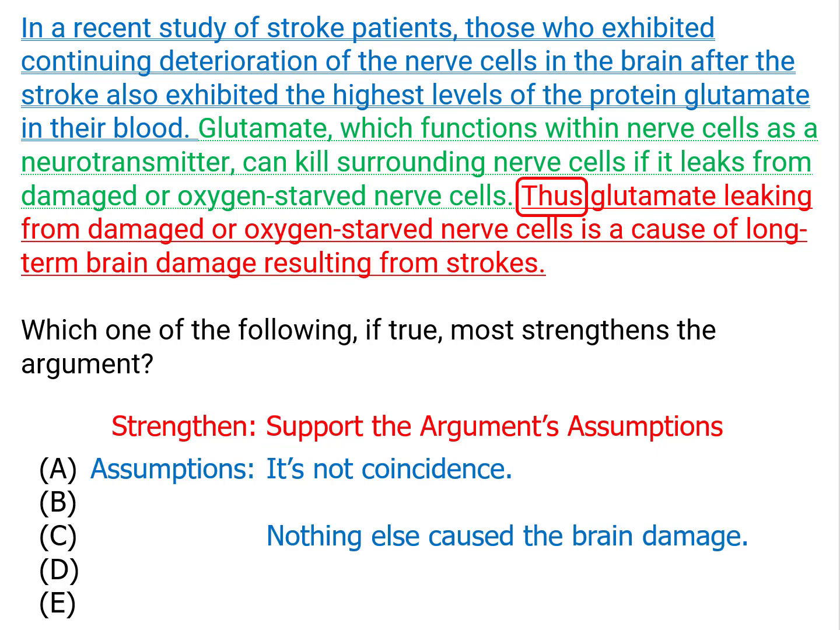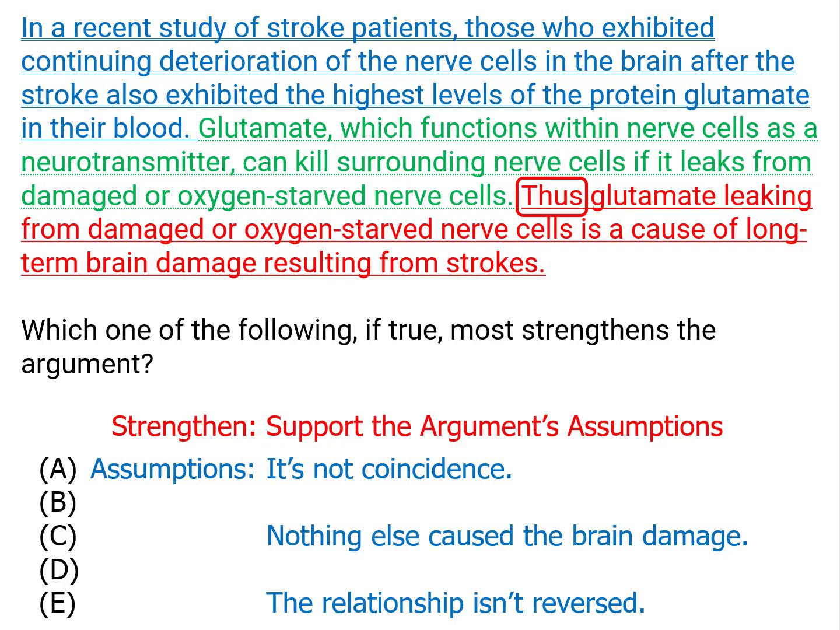There's nothing else going on that could be responsible for the brain damage, so nothing other than the glutamate that could cause that damage. And the relationship can't be reversed, or we can't have reversed causality. In other words, it's not the brain damage that causes the glutamate to show up in the blood, but rather the glutamate that causes the brain damage.